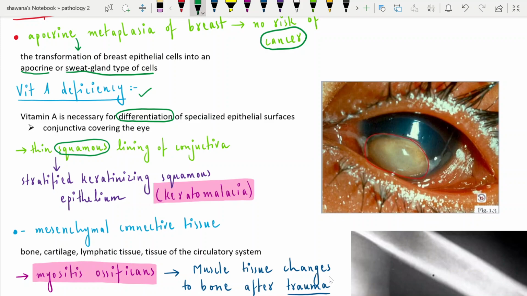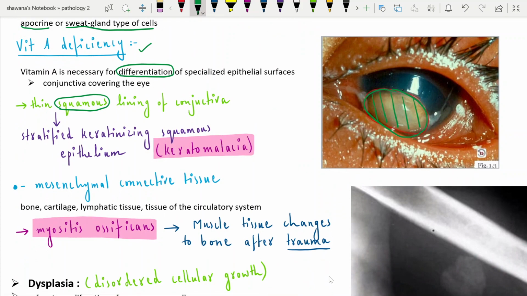And in the image, this which I am highlighting in green represents the keratomalacia. It is a condition in which the thin squamous epithelium of conjunctiva is converted into stratified keratinizing squamous epithelium, and it is a disease which can be common in people who have undergone some kind of metaplasia.